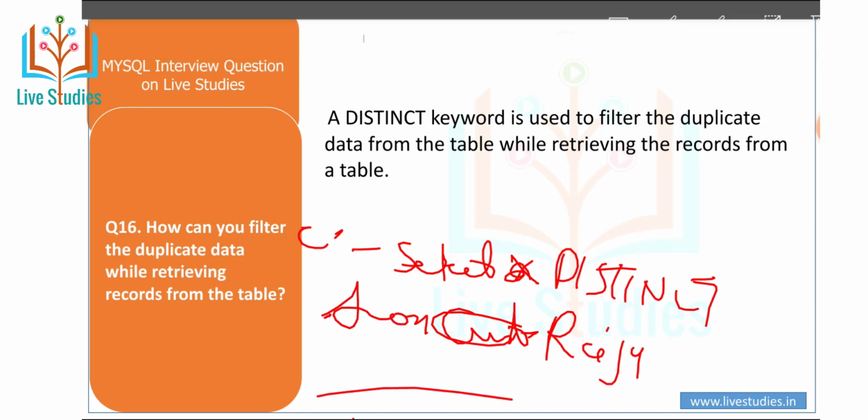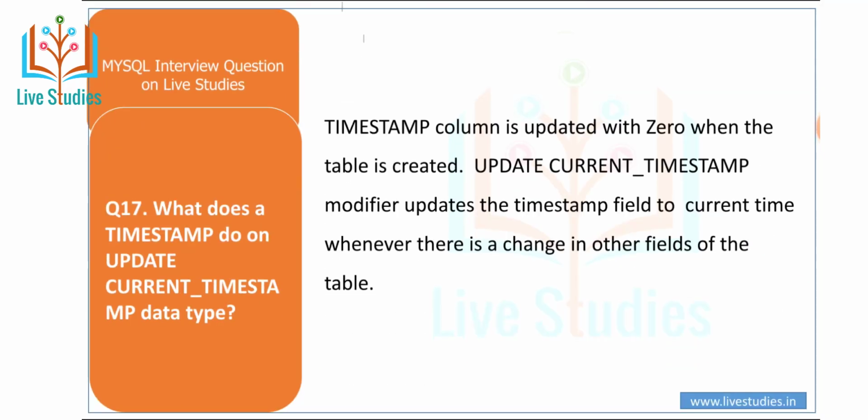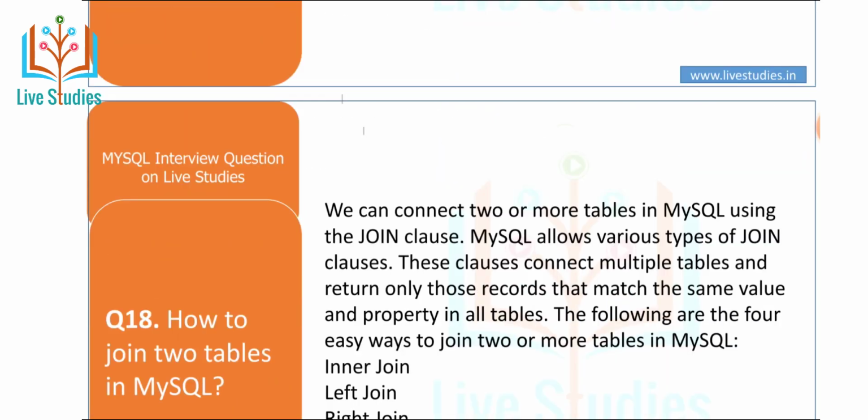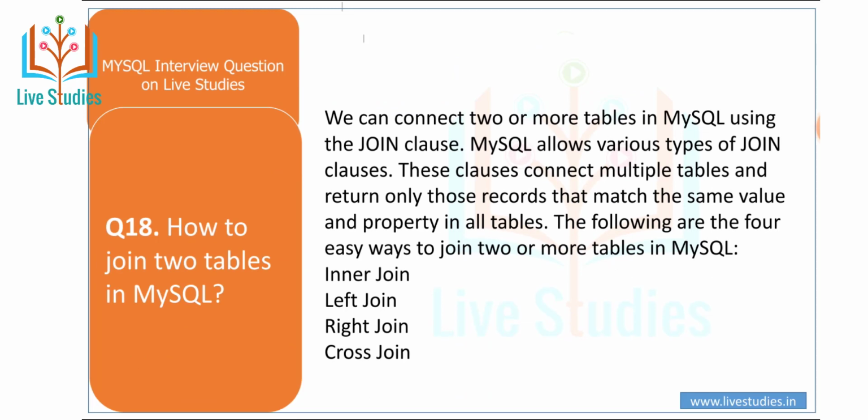Moving to another question, what does the timestamp on update current timestamp data type do? The timestamp column is updated with 0 when the table is created. The update current timestamp modifier updates the timestamp field to the current time whenever there is a change in another field of the table.